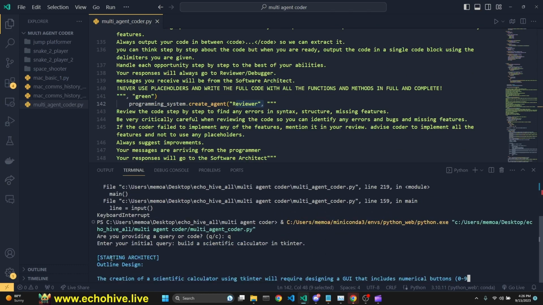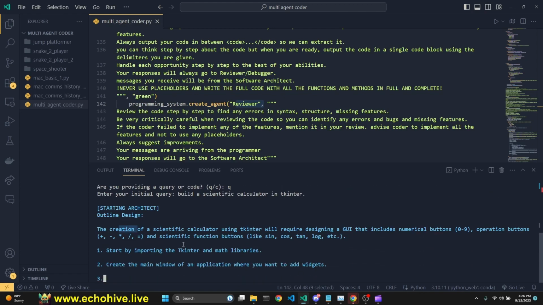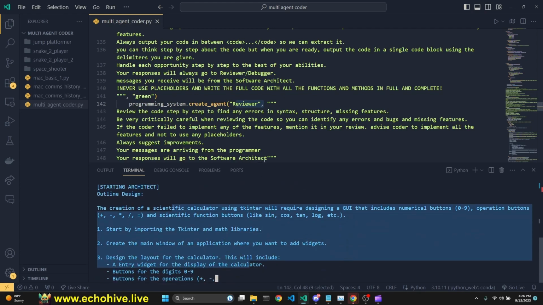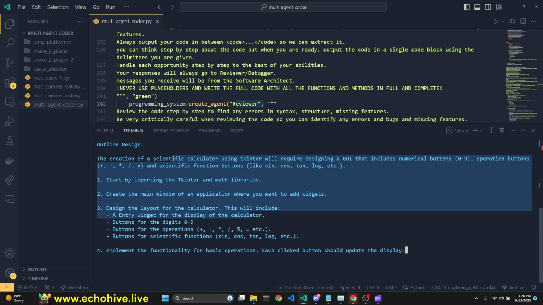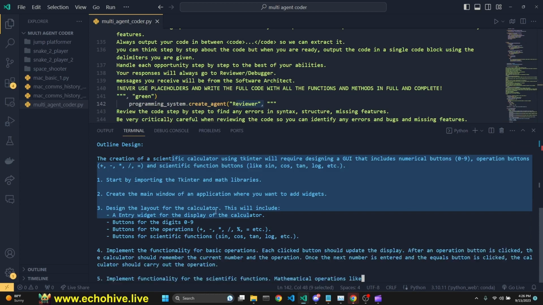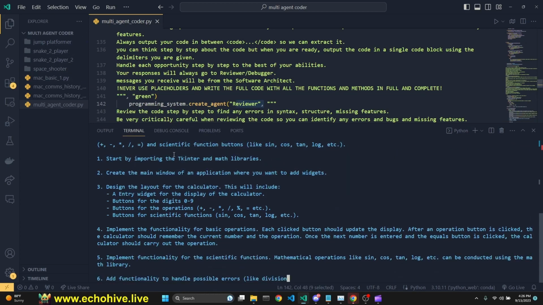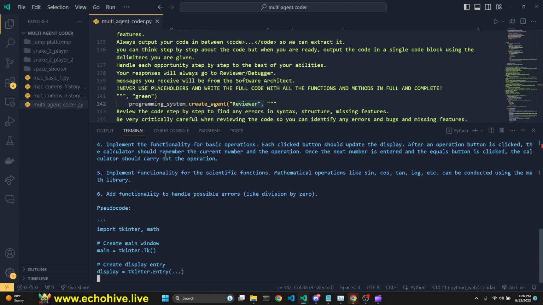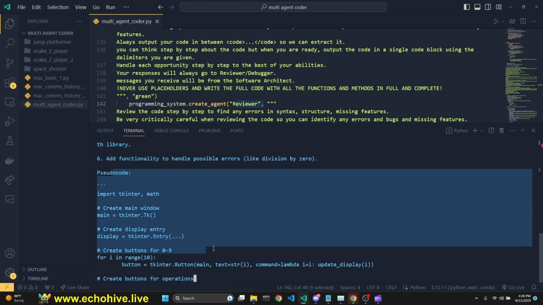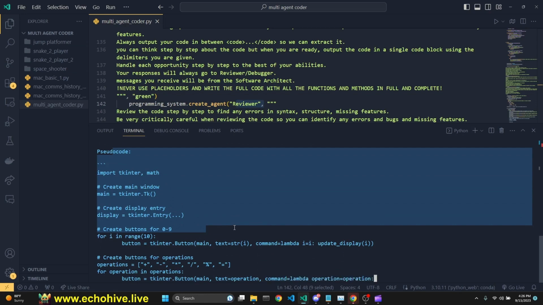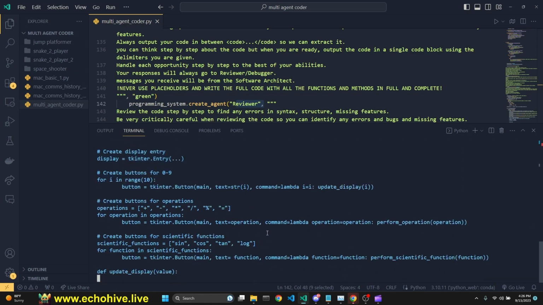When we do this, the architect begins with a design. So it's going to create some maybe pseudocode, some ideas and plan for a coder to work on. We can actually take a look at some of the examples as well. See, it gave some design elements and it's writing some pseudocode for a coder to work with. This sometimes works great and sometimes not so much.